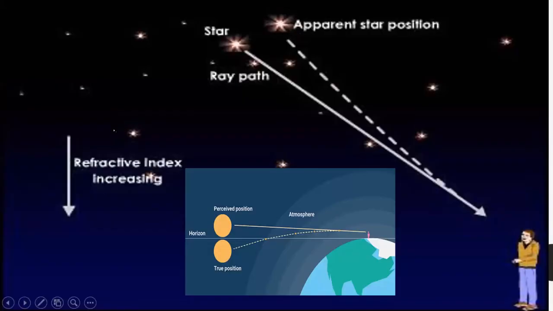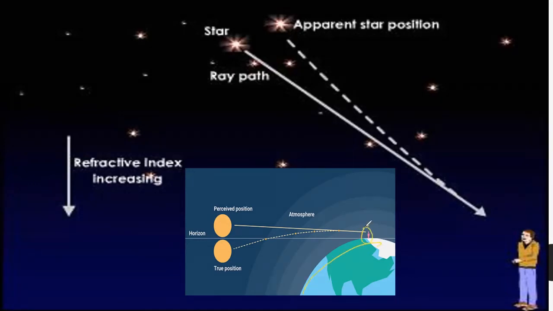Right? Now, one more thing is there: apparent position of the star. The position of the star which we see is not the actual position. Okay, it is the apparent position of the star, because if you observe, this is the earth. Consider you are there.